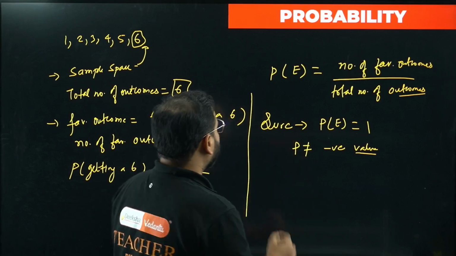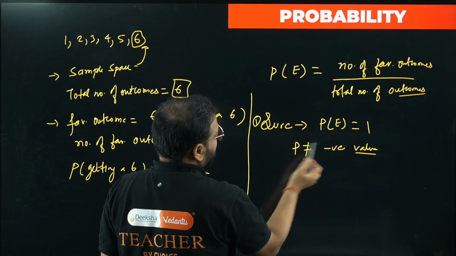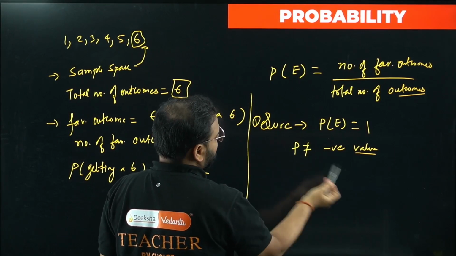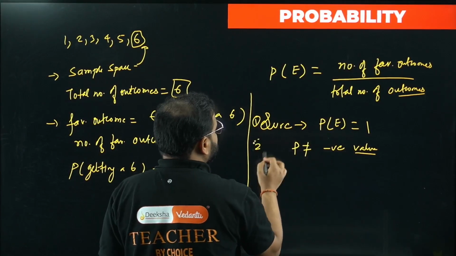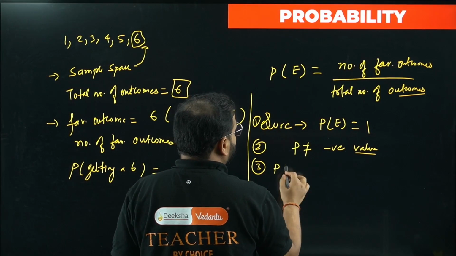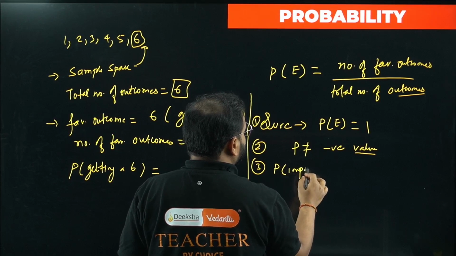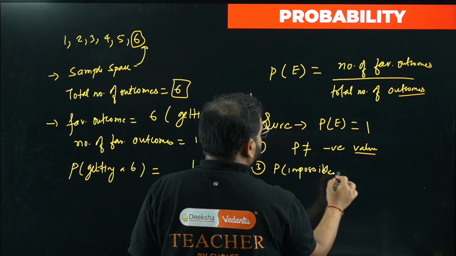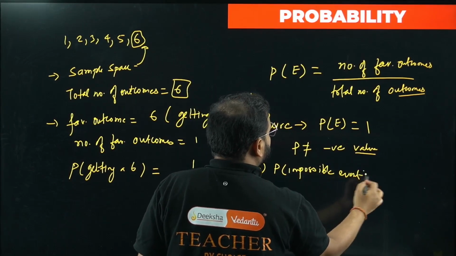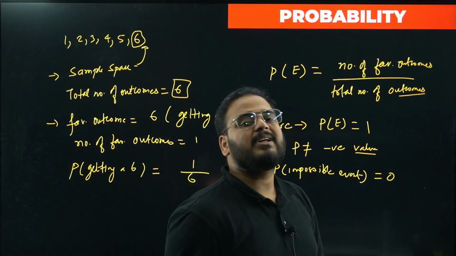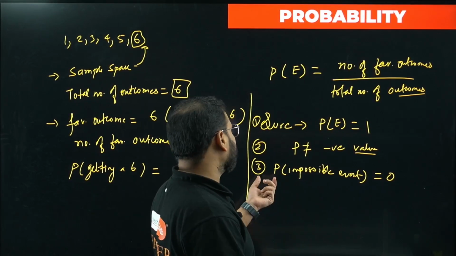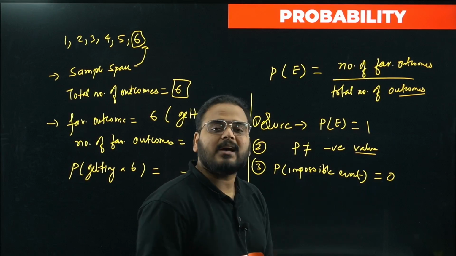For a sure event, always 1. It can never be negative. Third point, the probability of an impossible event is always 0. That event cannot occur. For that case, we have probability as 0.